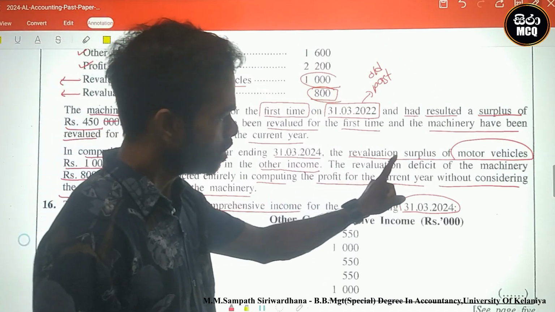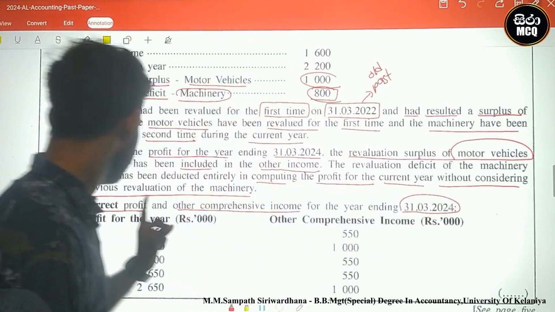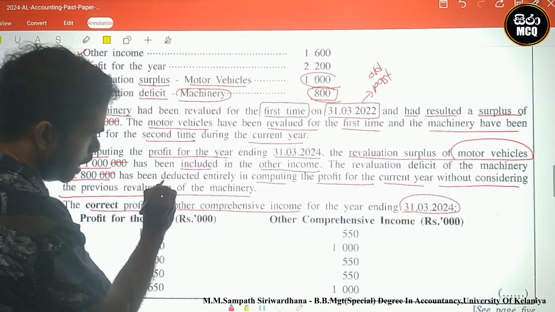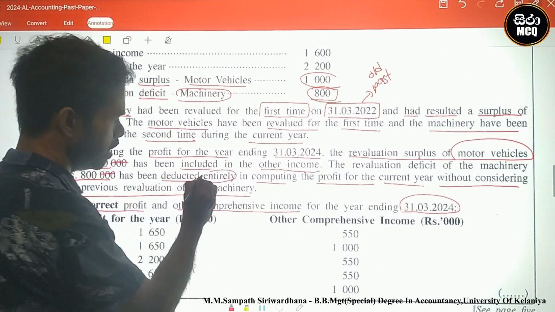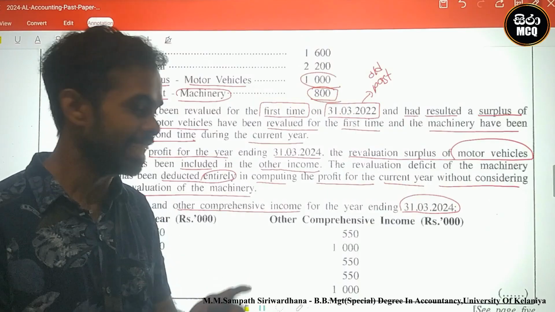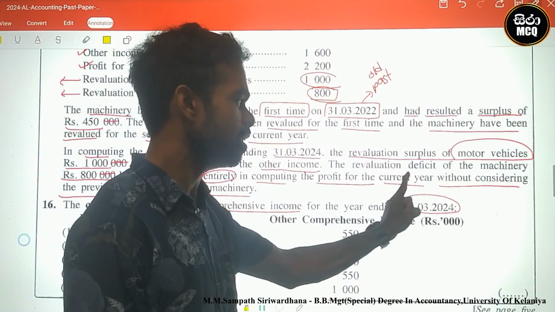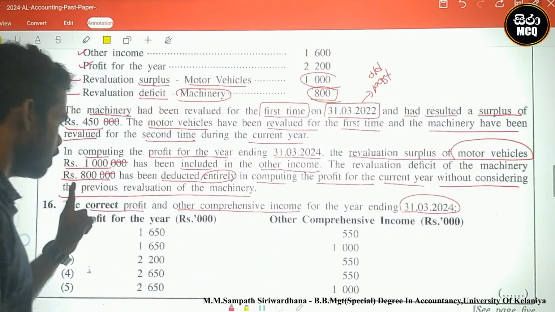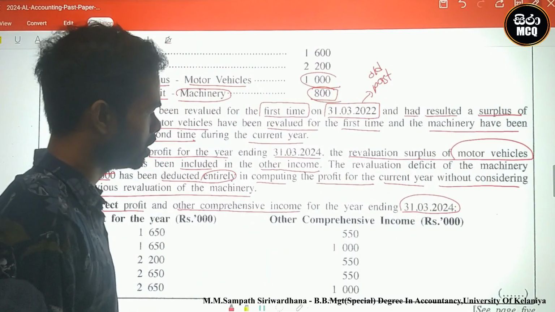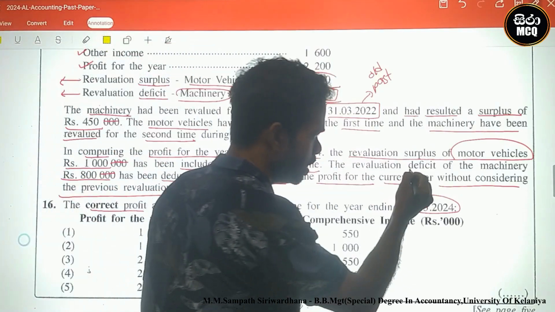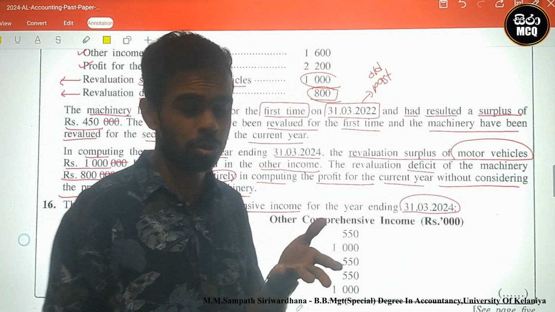The revaluation deficit of machinery 800 has been deducted entirely. Entirely means total 800, in computing the profit for the current year without considering previous revaluation of the machinery. 800 is a deficit, no? 800 is deficit like expense, no?